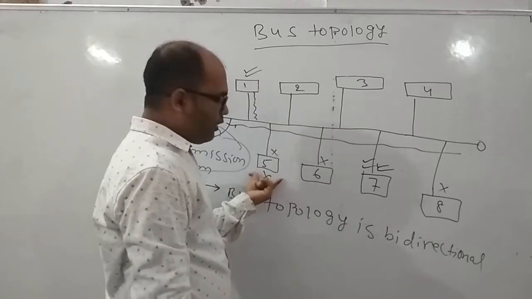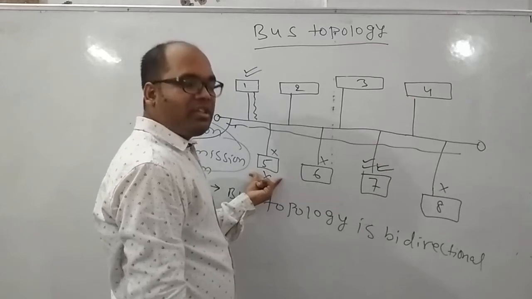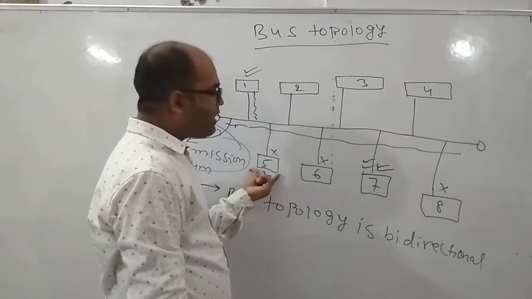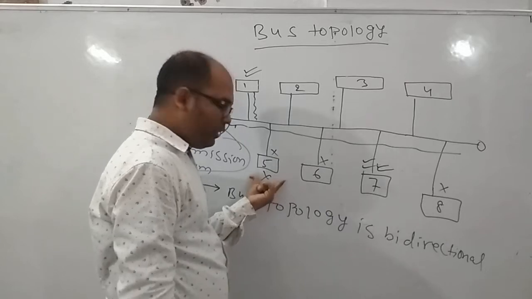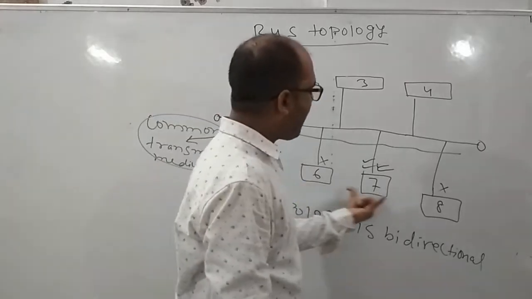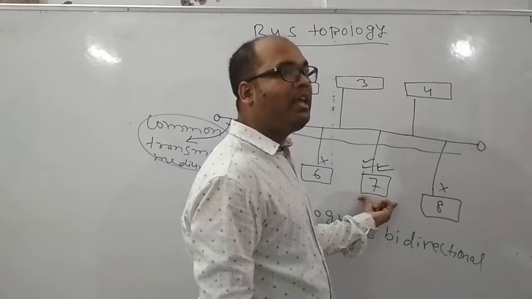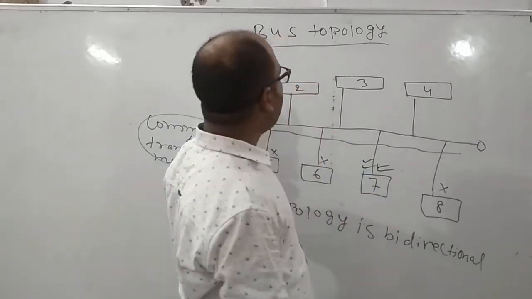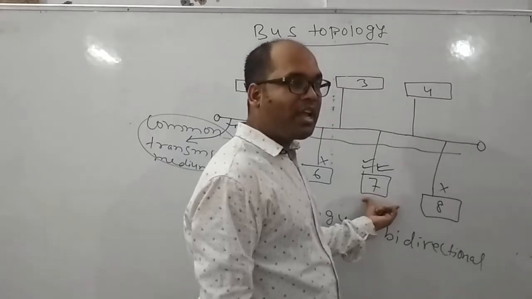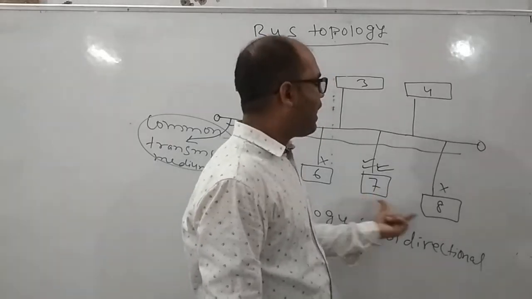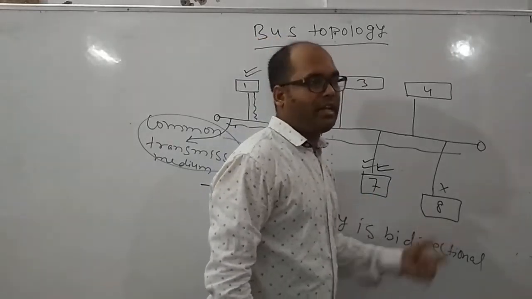So this node will reject. Why? Because the address in the data is not of this node. This node will also reject, and this node will accept the data. Why? Because whenever data is sent, the address of this node is attached along with it, so this node will accept the data and the other nodes will reject the data.